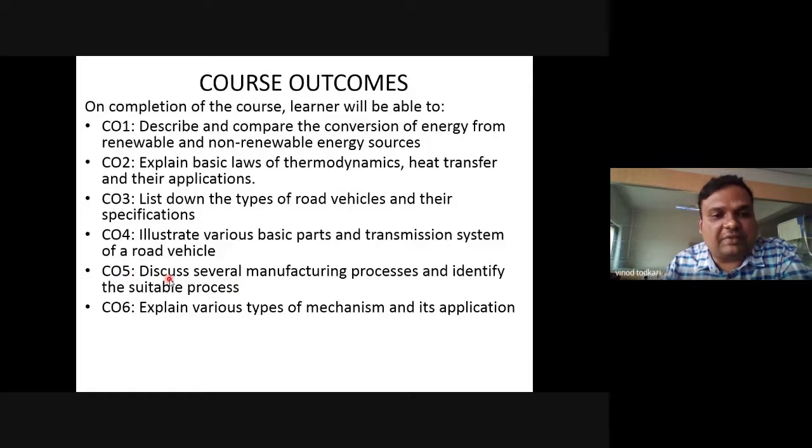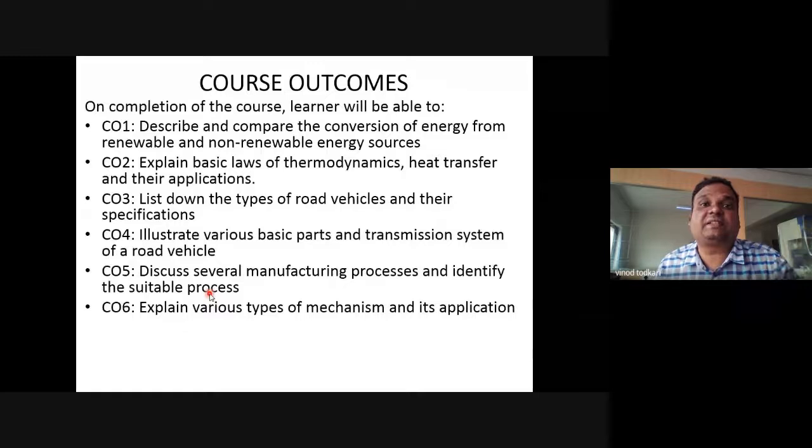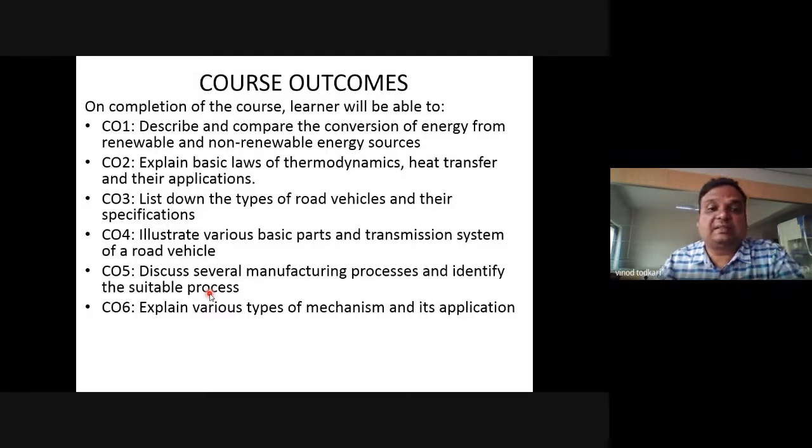Then unit number 5, you will be in a position to discuss several manufacturing processes and identify the suitable process. Let's say even if you are a computer engineer, even if you are an electronics engineer and you want to manufacture a certain component, being an engineer, you will be in a position to decide which machining process you are going to use, right? Which machines you are going to use, what surface roughness you will be having, what will be the machining parameters, that you can understand after studying unit number 5.